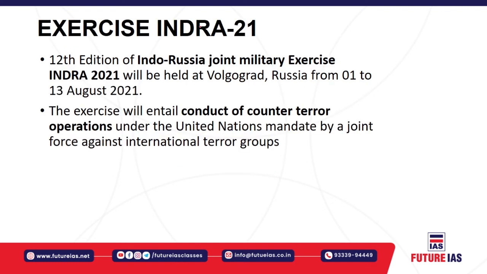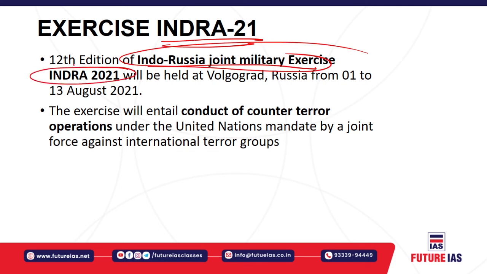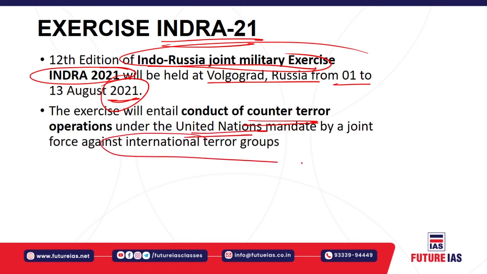Okay, next you have the exercise Indra 21. It is the 12th edition of the Indo-Russia joint military exercise, named Indra 2021, which will be held at Volgograd in Russia from 1st to 13th of August 2021. This exercise will be conducted in the backdrop of counter-terrorism operations, under the United Nations mandate by the joint force against international terror groups by India and Russia. So it has greater significance.